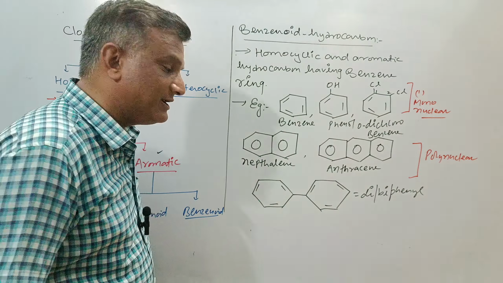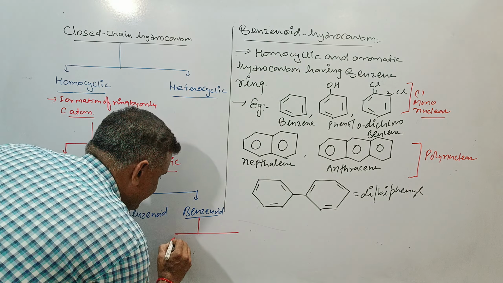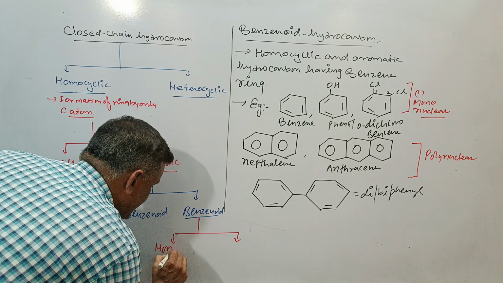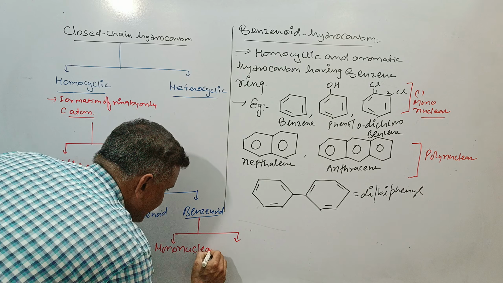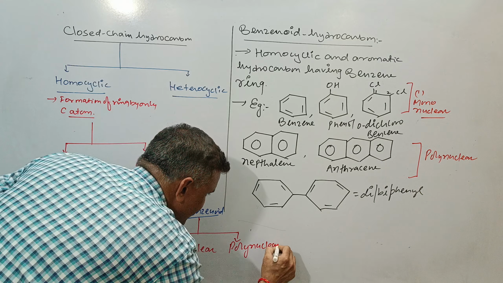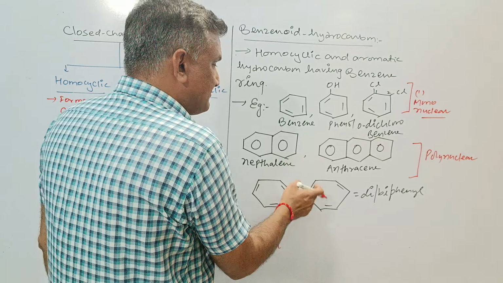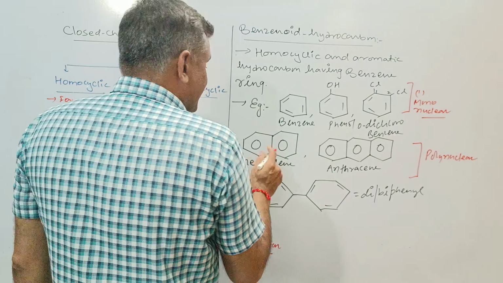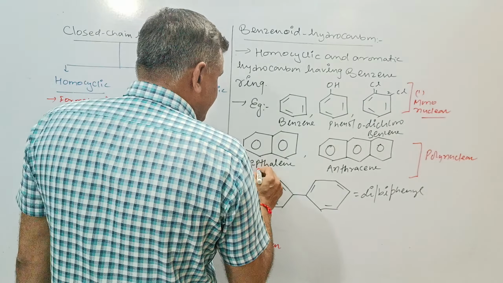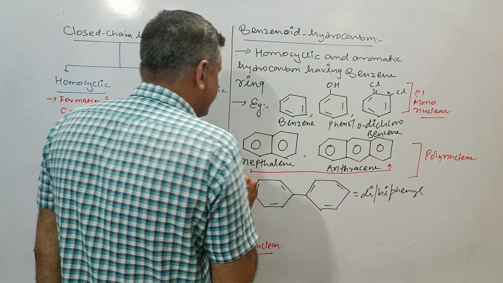Benzenoids having one benzene ring are known as mononuclear, and having more than one benzene ring, they are known as polynuclear. If we go with these polynuclear hydrocarbons, then in these two benzene rings are attached with one another directly.